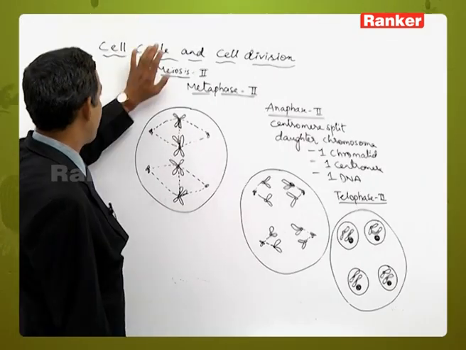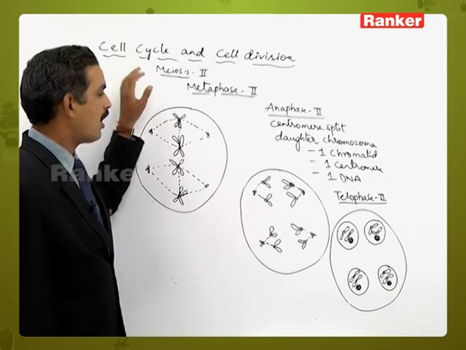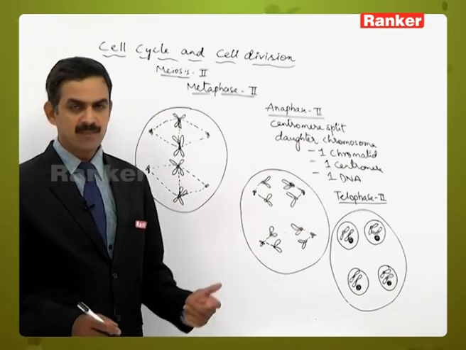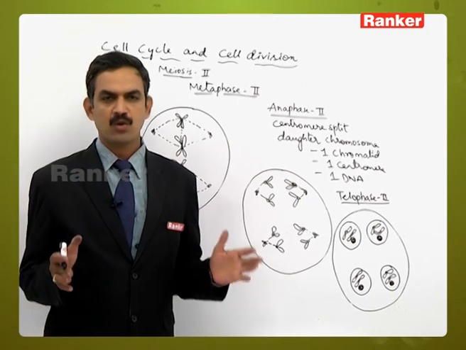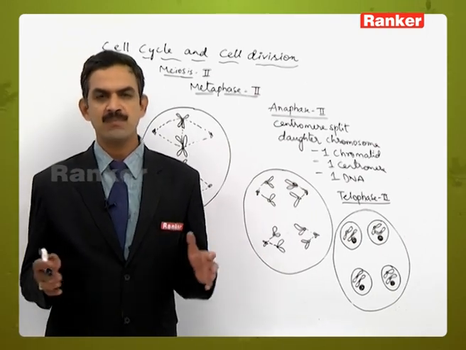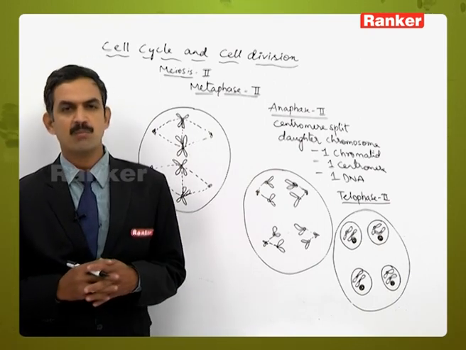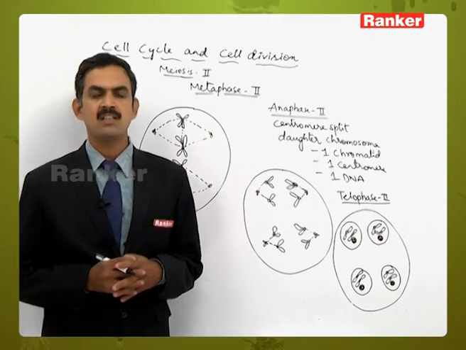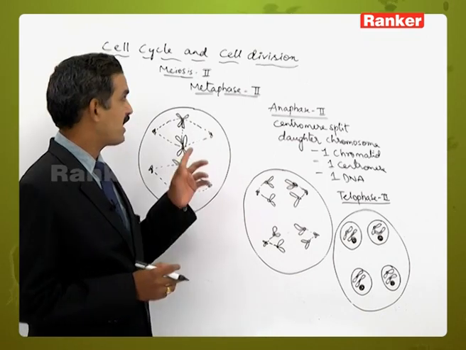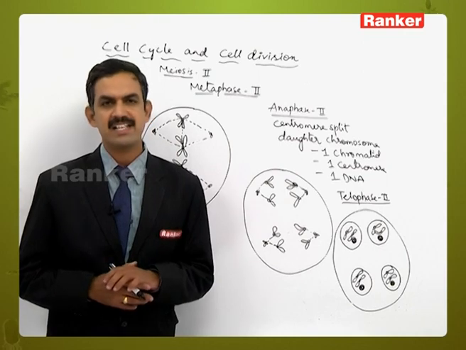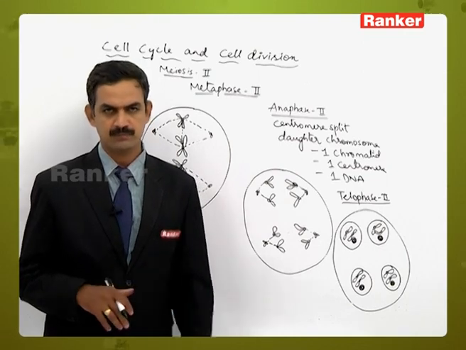Whatever changes take place during meiosis 2 are similar to those of mitosis. And one more thing, there is no change in the chromosome number, there is no change in the gene sequence. That is the reason why meiosis 2 is equal to the mitotic stage, and that is the reason why meiosis 2 is called homeotypic division or equational division also.